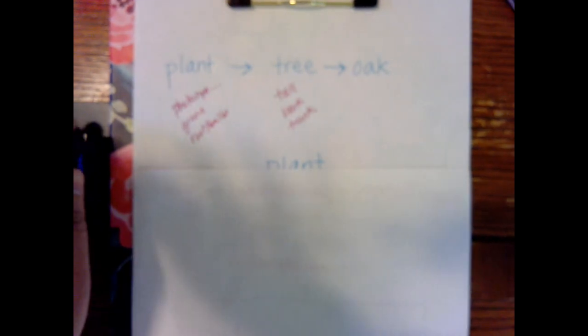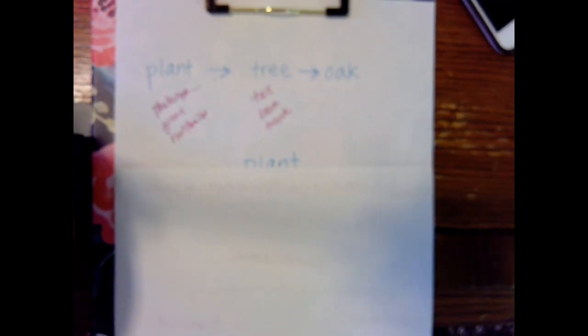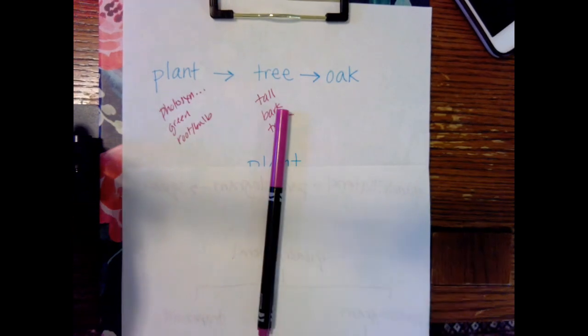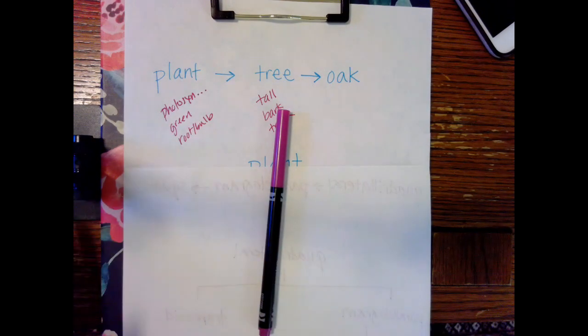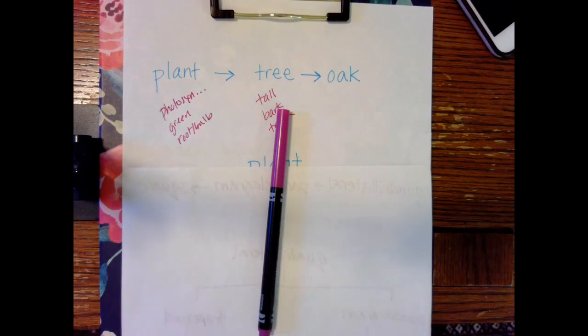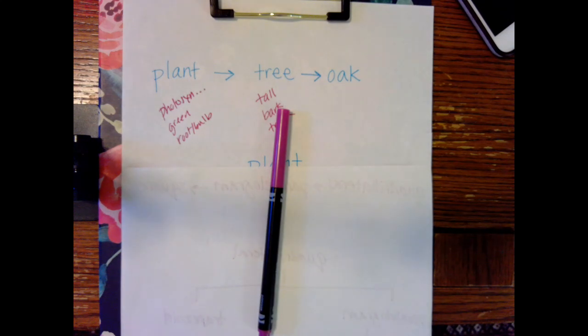So oak trees have the same traits as trees, which have the same traits as plants. But plants do not all have the same traits as trees. Not all plants are tall, not all plants have bark, and not all plants have a trunk.